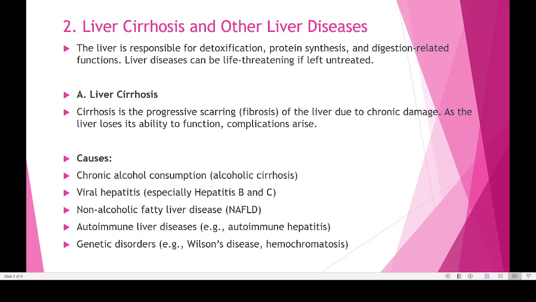Then autoimmune liver disease. Autoimmune liver disease is when our own immune system destroys our own liver cells. That problem is known as autoimmune hepatitis. So when our immune cells are destroying our liver cells, that creates autoimmune liver disease. Then different types of genetic disorders are there. Some common ones are Wilson disease and hemochromatosis. These kinds of genetic problems can also lead to certain types of cirrhosis. So these are the different causes of cirrhosis.